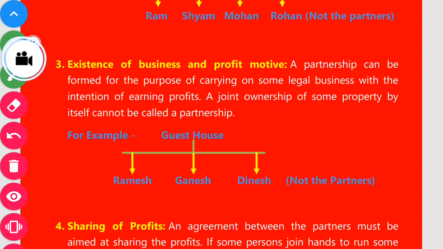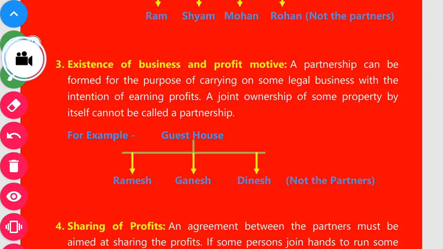Among the partners, they must have a good business, and the motive of the business must be profit earning. A partnership can be formed for the purpose of carrying on some legal business with the intention of earning profit. A joint ownership of some property by itself cannot be called a partnership. Let's try to understand with an example.